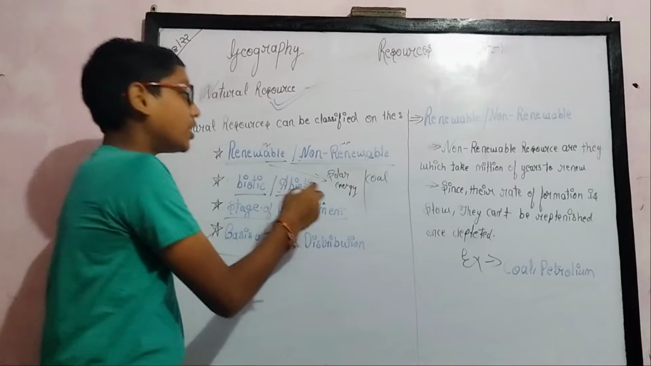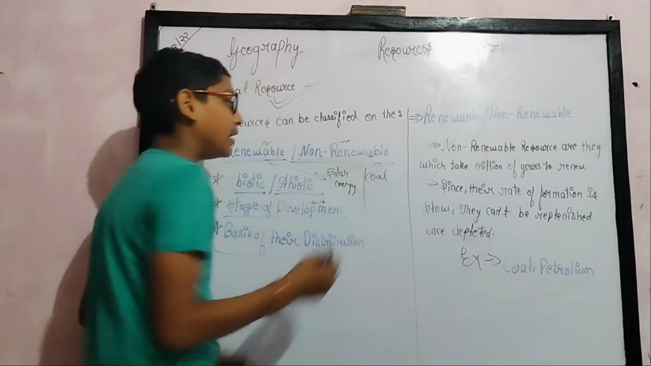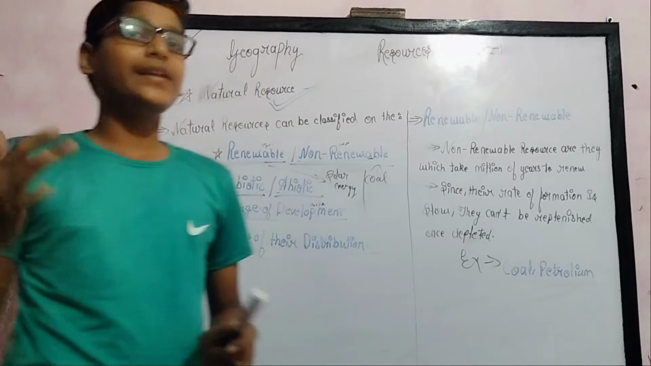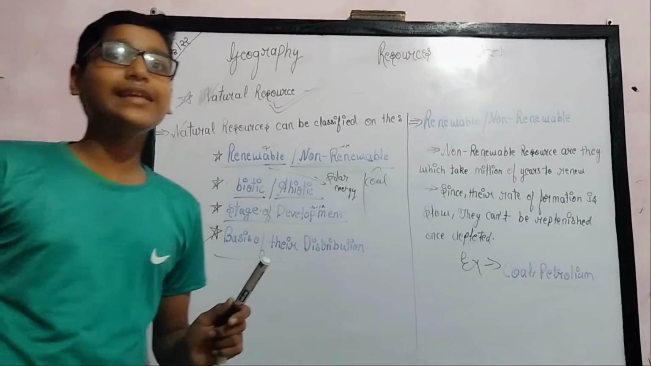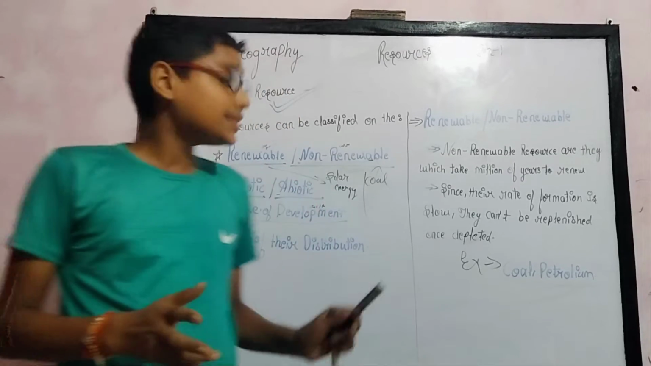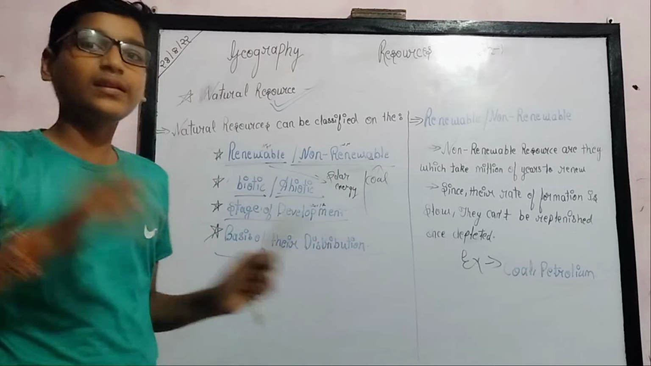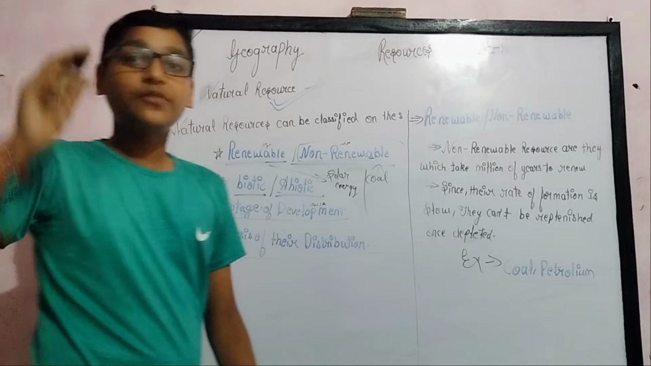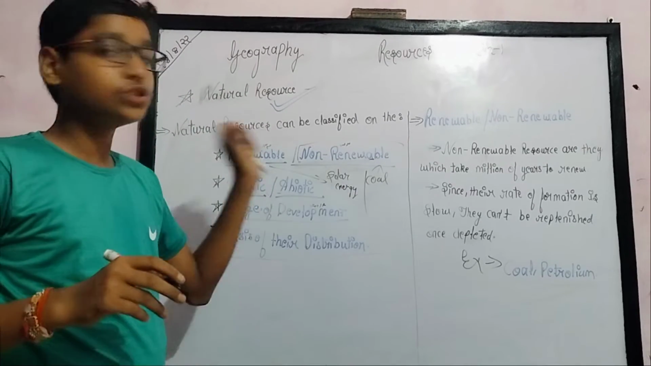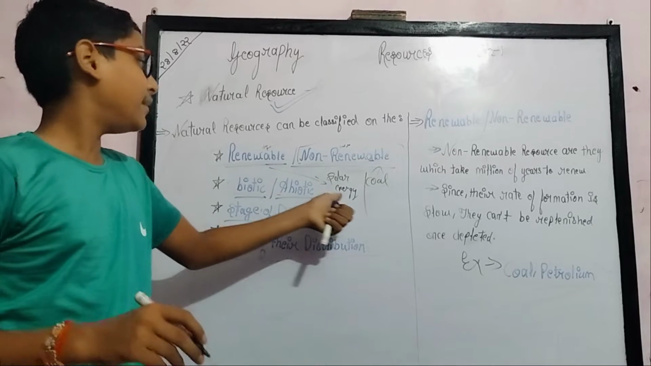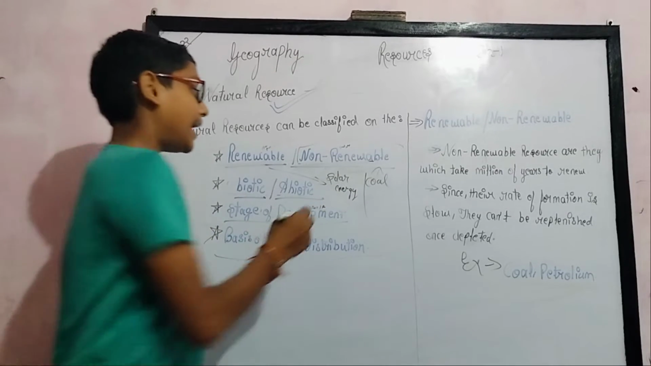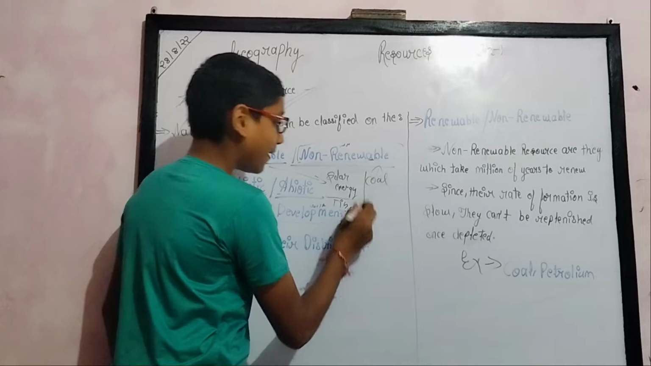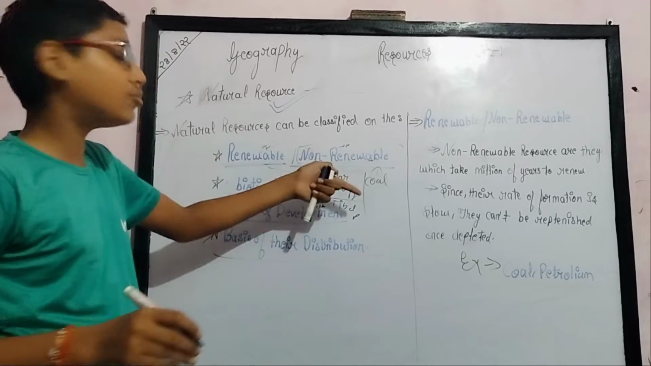But for non-renewable resources like coal, if coal is exhausted from the whole world, then it will take millions of years to form again. So it is a non-renewable resource. Renewable resources are like solar energy and tidal power, and non-renewable resources are coal, petrol, etc.